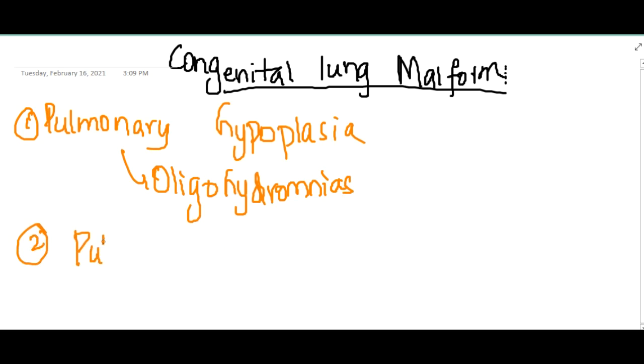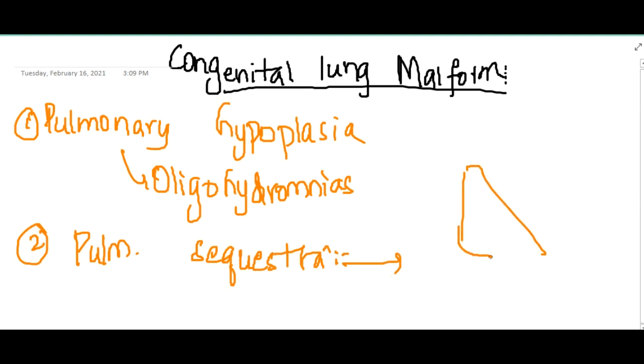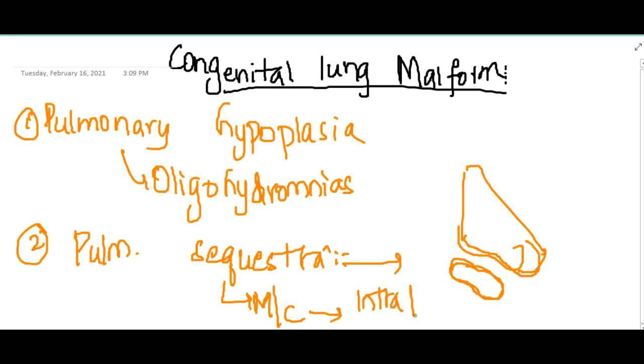Second, pulmonary sequestration. In pulmonary sequestration, a part of the lung is not connected to the airways. So if this is the lung, if this part is not connected to the lung and airways, then we call it pulmonary sequestration. The most common type of pulmonary sequestration is the intralobar type. This pulmonary sequestration we will learn in detail in surgery.